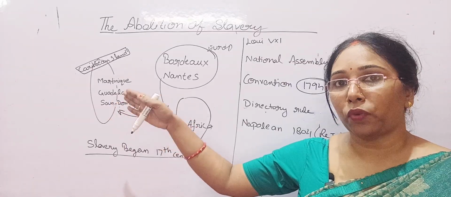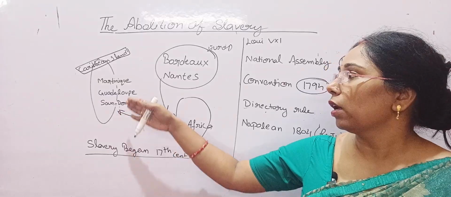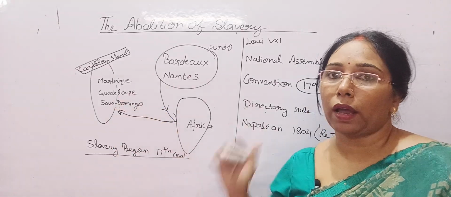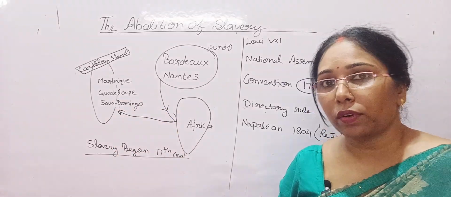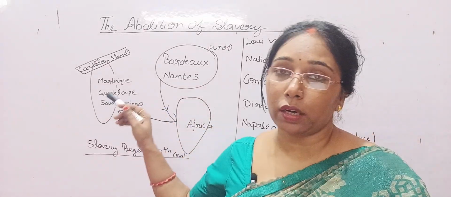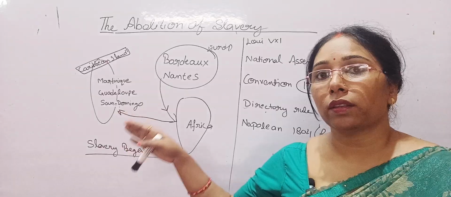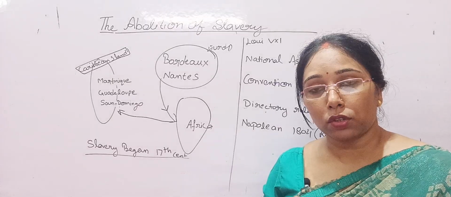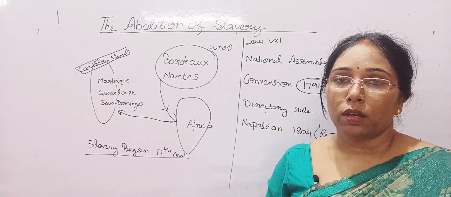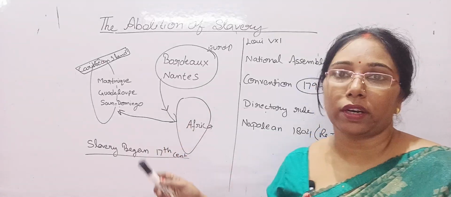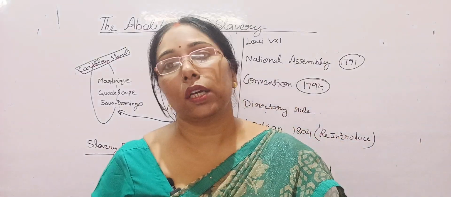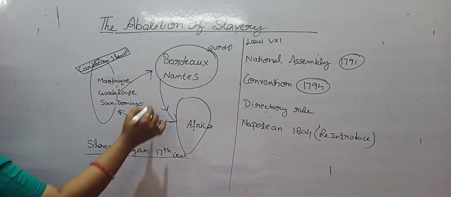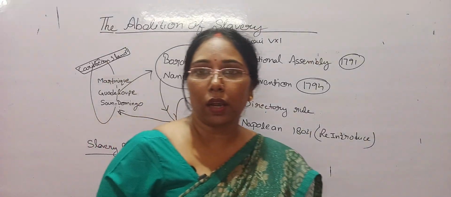In the Caribbean islands, where Europeans established their colonies in these three areas, the slaves were sold to the plantation owners. And the slaves did the work to meet the growing demand of Europeans. What demand? As I told you, sugar, tea, tobacco, indigo. All these things were cultivated and produced over here, and what was cultivated was sent back to Europe. So this was called the triangular slave trade.